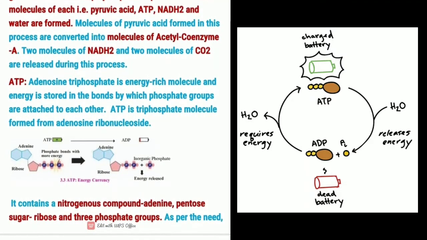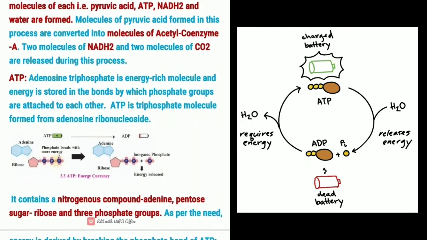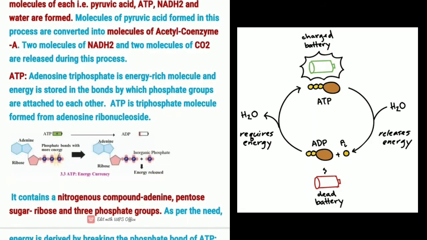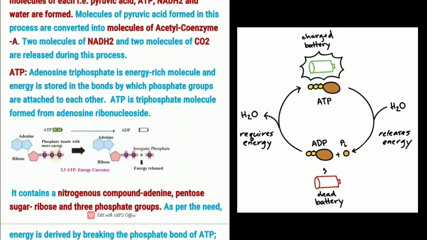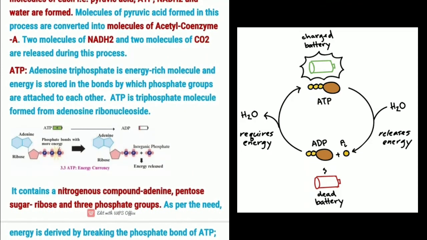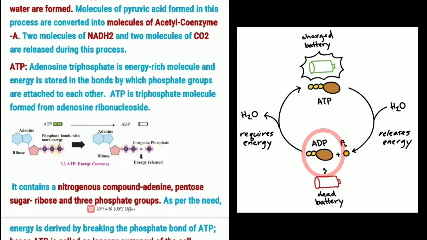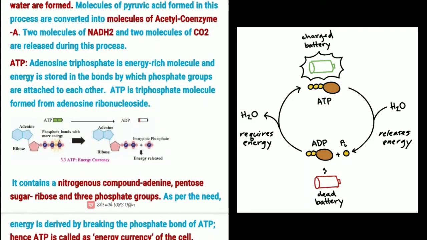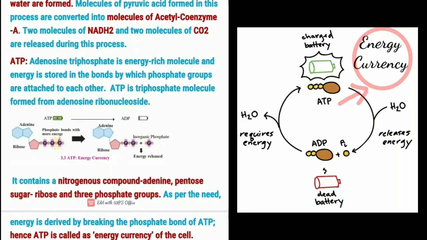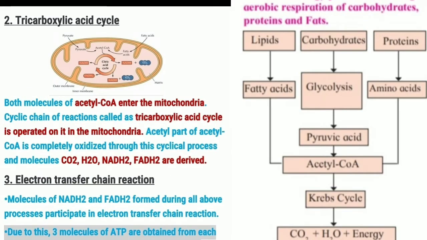The full form of ATP is adenosine triphosphate. It is an energy-rich molecule with energy stored in the bonds by which phosphate groups are attached to each other. In this diagram, we can see that when energy is released, triphosphate is converted into diphosphate. ATP is also known as energy currency. So the second point of aerobic respiration is the TCA cycle.